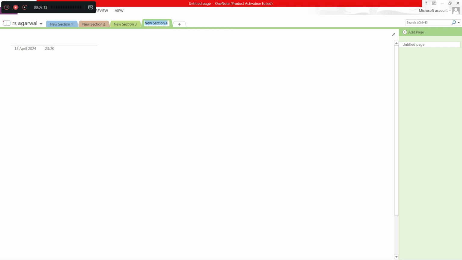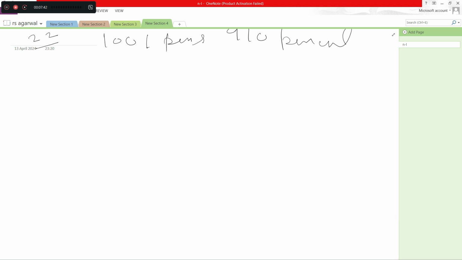So number 22. Find the maximum number of students among whom 1001 pens and 910 pencils can be distributed in such a way that each student gets the same number of pens and the same number of pencils here.